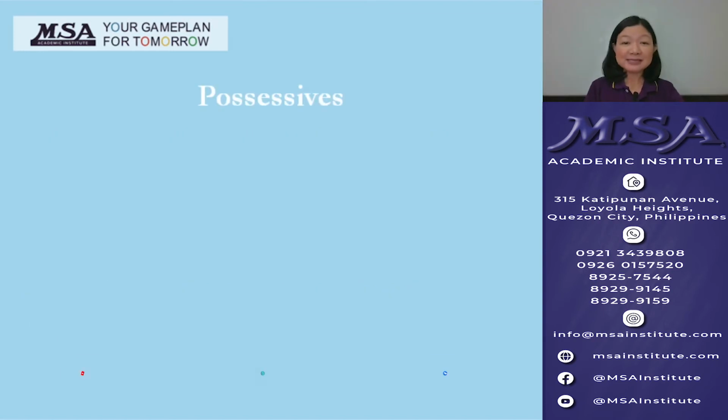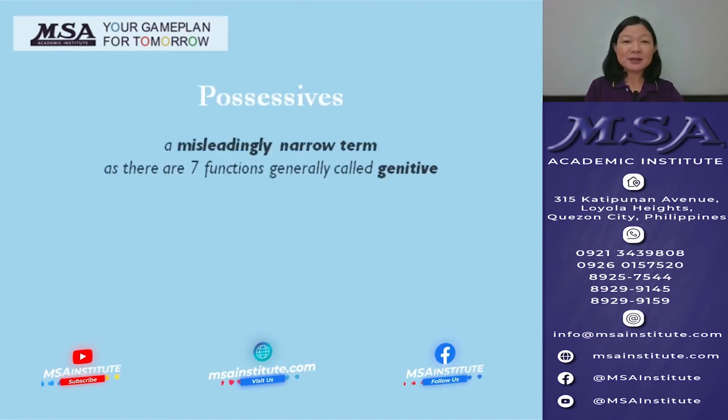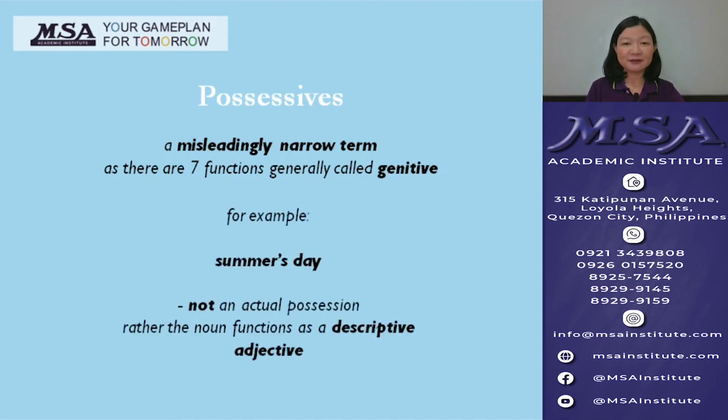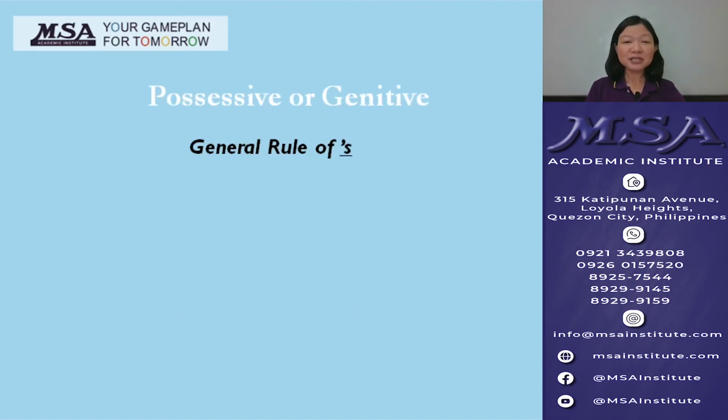Lastly, possessives. Possessives generally denote ownership. However, it's a misleadingly narrow term, as there are seven functions generally called genitive. For example, summer's day. This denotes not an actual possession. Rather, summer's, with an apostrophe s, functions as a descriptive adjective. The general rule of apostrophe s applies to many cases.